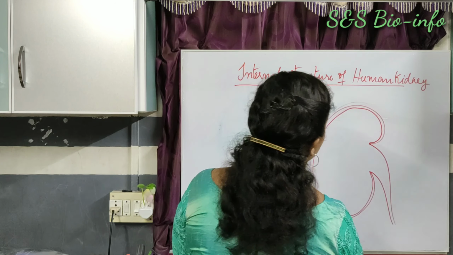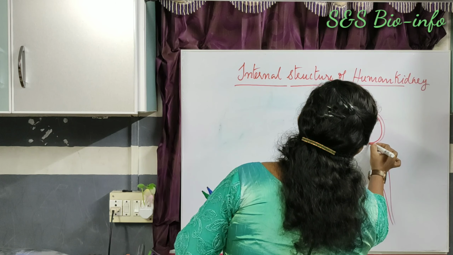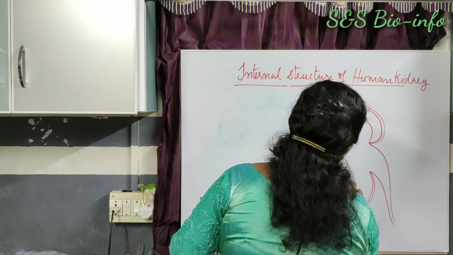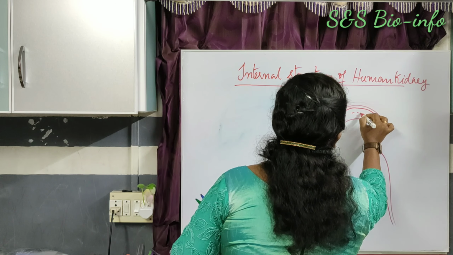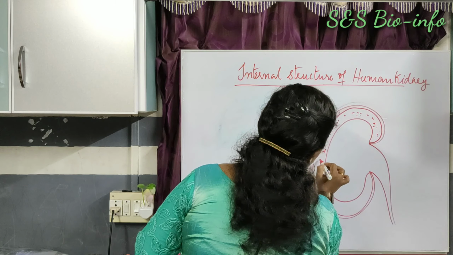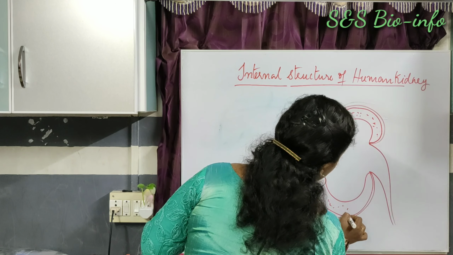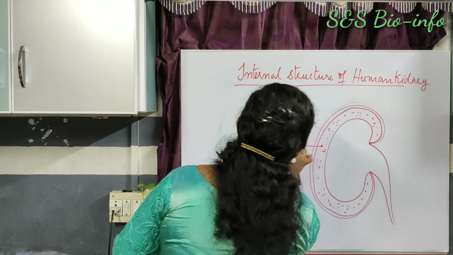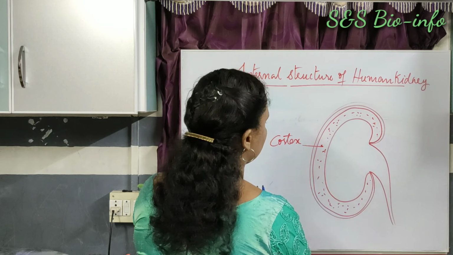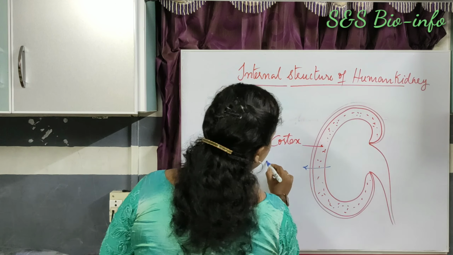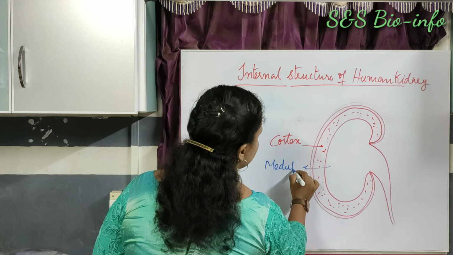So I'm going to draw the cortex now. This is the cortex and the inner part called the medulla.